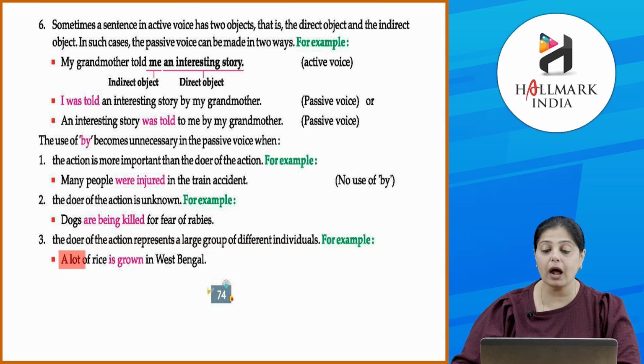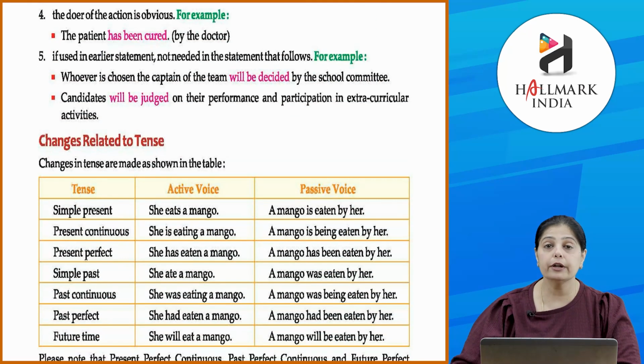Okay. A lot of rice is grown in West Bengal. Okay. The doer of the action is obvious. जब हमें पता है कि जो एक्शन जिसने किया है वो ऑब्वियस है, like the patient has been cured, तो हमें पता है कि कौन क्योर करता है उसको, डॉक्टर, so you don't have to mention that again, okay, by the doctor does not have to be mentioned. If used in earlier statement, not needed in the statement that follows.